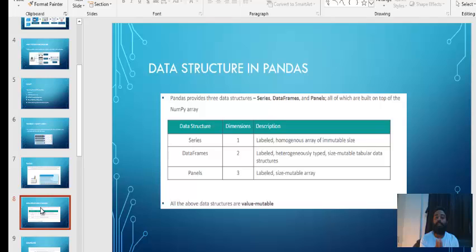Now what is a panel? Panel, again, maybe you can say when you add a third dimension to that particular data frame or table, then it becomes a panel. So this is not required for your level till now.